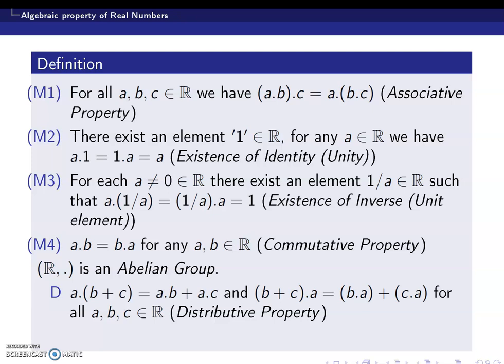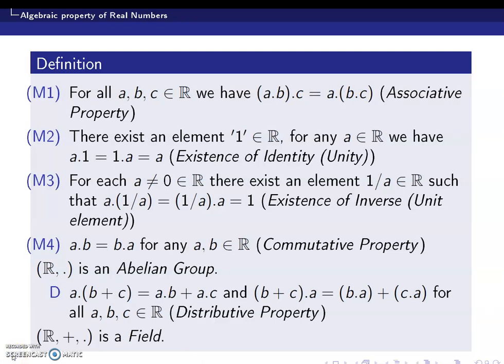If we join all these together, you can say that the set of all real numbers under addition and under usual multiplication forms a field. So the algebraic structure of real numbers is a field. That's the basic idea. The set of all real numbers under usual addition and multiplication forms a field.